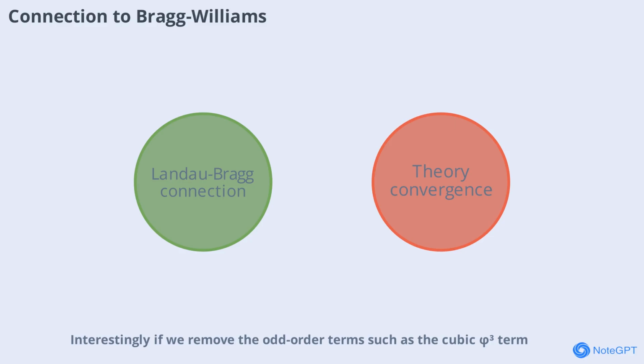Interestingly, if we remove the odd-order terms, such as the cubic phi^3 term, the Landau free energy expression aligns with the Bragg-Williams theory. This connection highlights how different theoretical approaches can converge, offering similar descriptions of phase transitions under certain conditions. It also demonstrates the versatility of Landau theory, which can be adapted to match other models by adjusting its mathematical structure. Understanding these links helps us appreciate the broader landscape of physics theories.